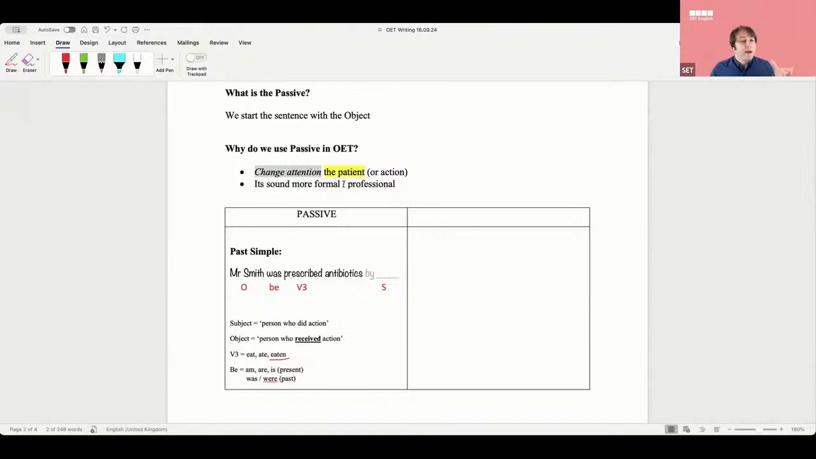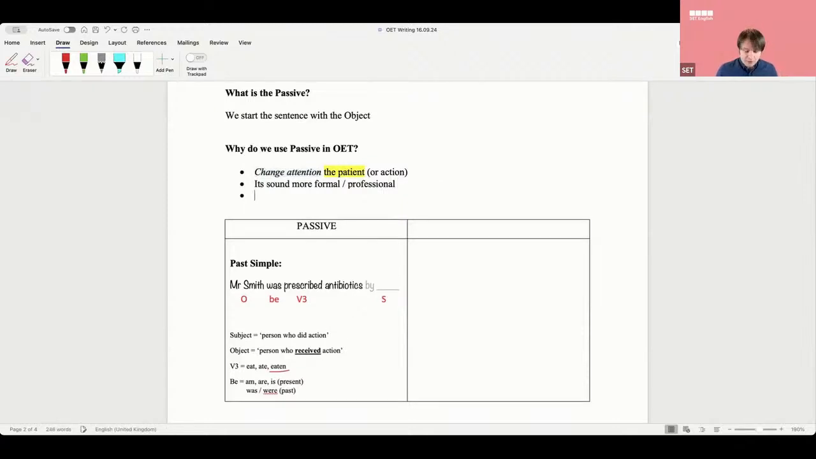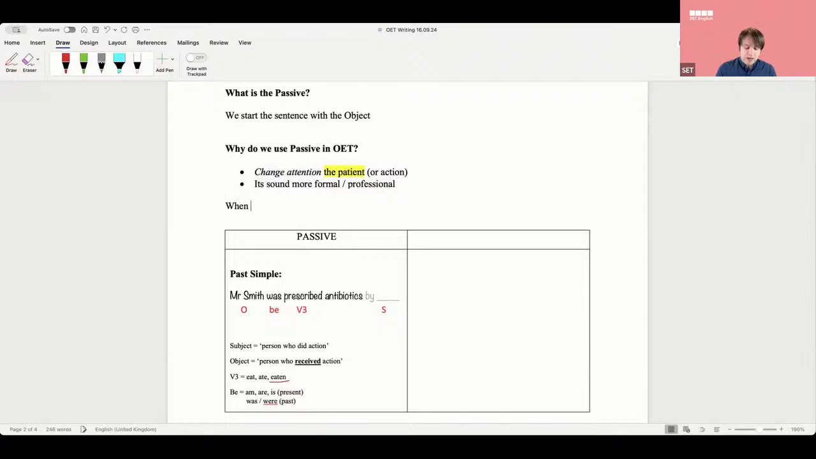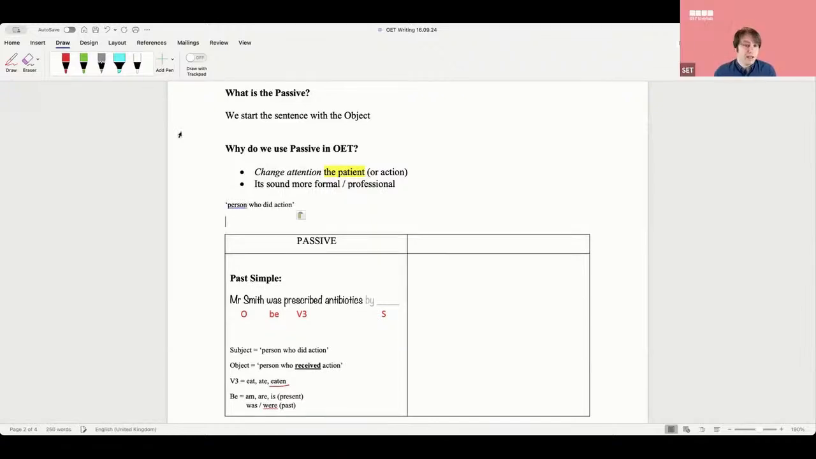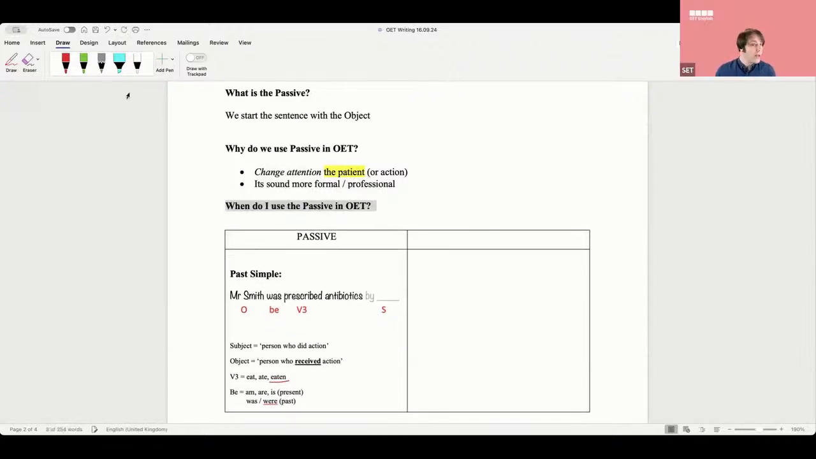Except, well, now, what about this? Is there any time when I use the passive? How about this? When do I use the passive? All the time? No. Interesting. If I'm always thinking about the patient, should I always use passive? No. No. When do we not use it?